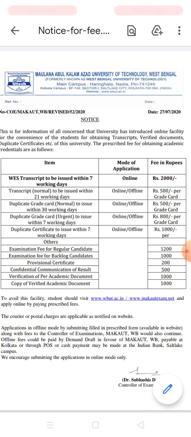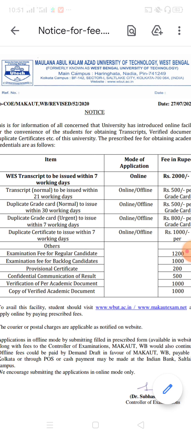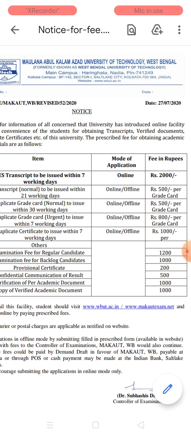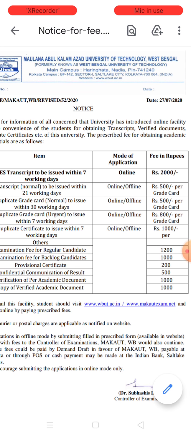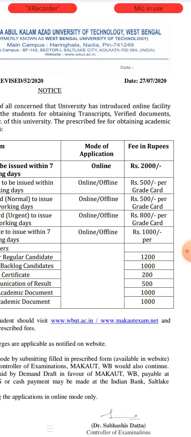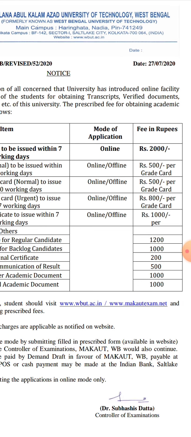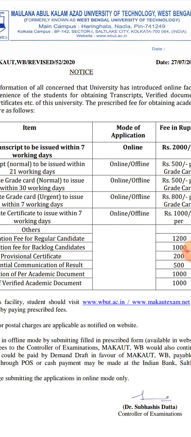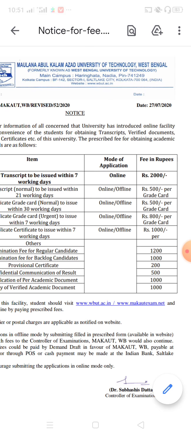See here, this is the notice published by MAKAUT University. For transcript, it will be issued within 21 working days. The fee is 500 rupees per grade card for a duplicate grade card, and for an urgent duplicate grade card issue, I mean you will receive it within a short time period, within 7 days, you have to pay 800 rupees. For a duplicate certificate you have to pay 1000 rupees, and for provisional certificate you have to pay 200 rupees only. Now how to apply, I am going to show you.